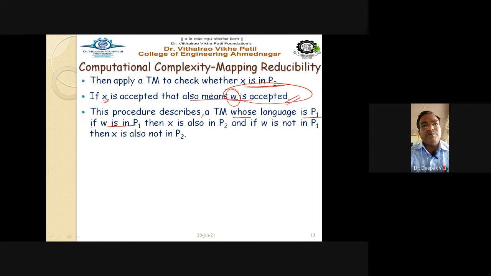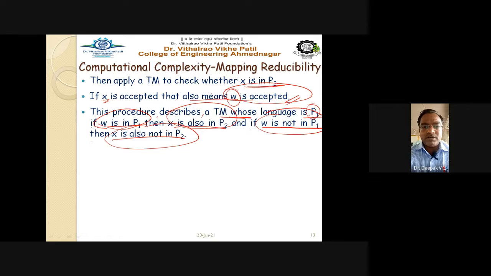If W is in P1, then X is also in P2. And if W is not in P1, then X is also not in P2. Let's come again. This procedure describes a Turing machine whose language is P1: if W is in P1, then X is also in P2, and if W is not in P1, X is also not in P2.